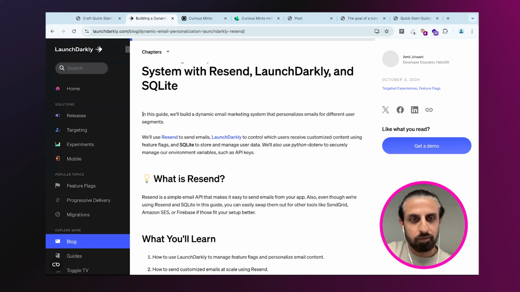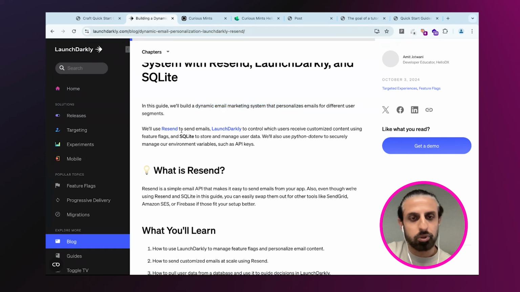So I start off with, in this guide, we'll build a dynamic email marketing system. So I set some context. I also say what kind of technologies we will use and why. I also talked a little bit about the modules, and this is something that I think not a lot of guides do, and I think we owe the responsibility, honestly, I feel, to encouraging best practices.